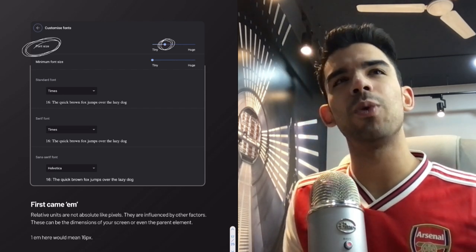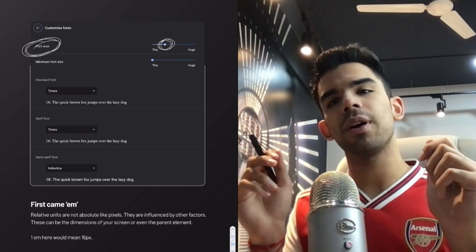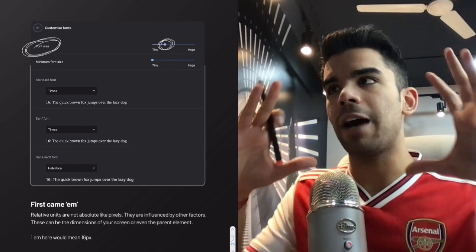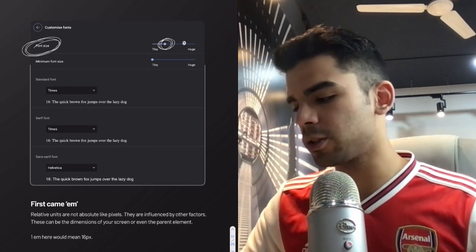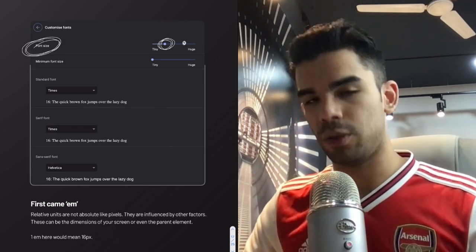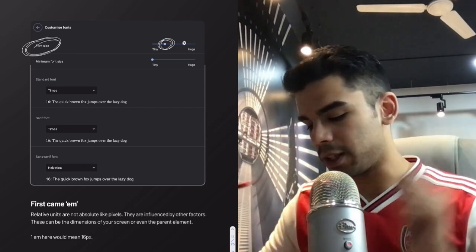So if you're a guy who wants really small fonts, you can reduce this from 16 to 12. Or if you're a really old person who needs to have big fonts on every website, you will set it at probably this point. So no matter what website you're opening, Google Chrome will automatically translate that in big fonts.